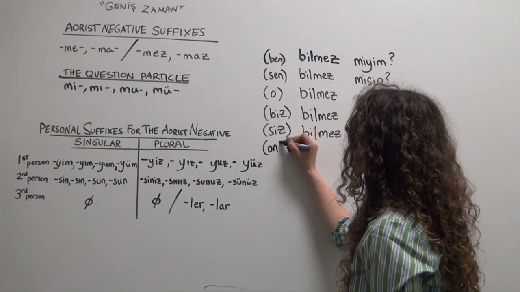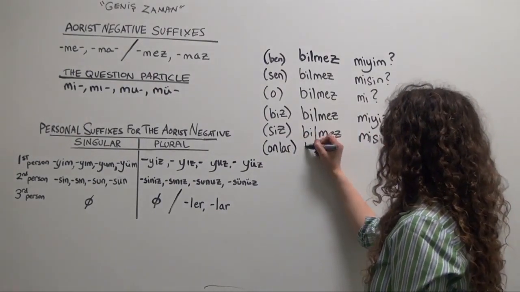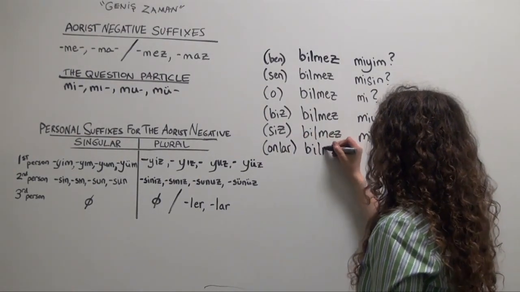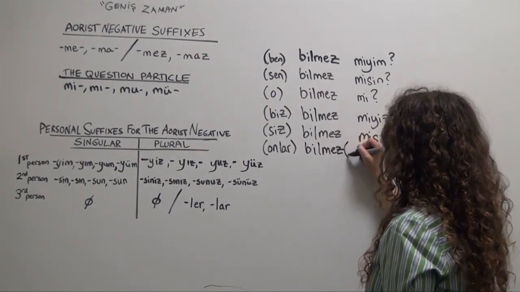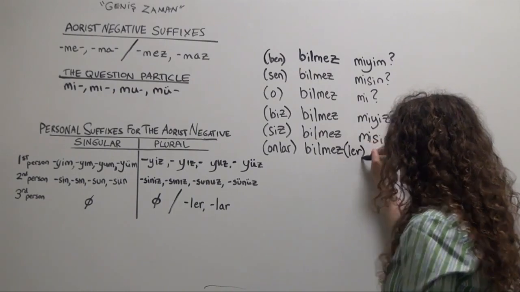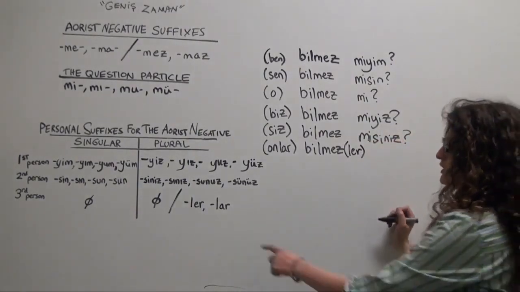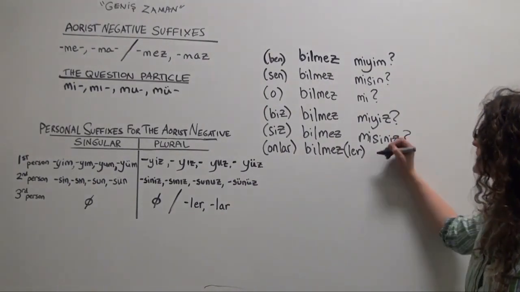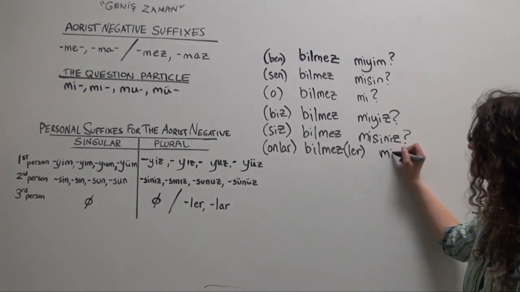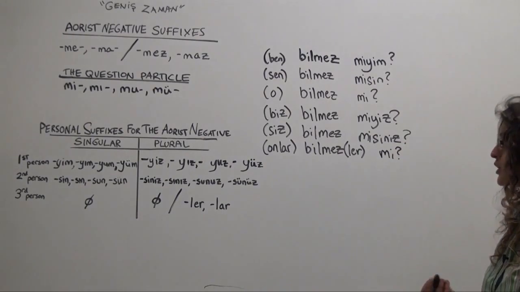Finally, onlar, they, bilmez, or alternatively, bilmezler, optional. According to the rules of two-way vowel harmony, we can add that plural suffix. Onlar bilmez mi, or onlar bilmezler mi? Don't they know?